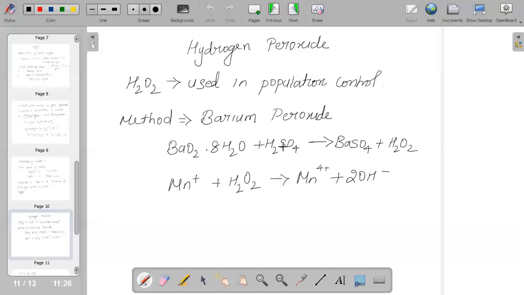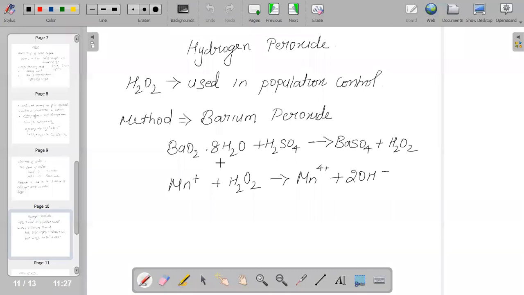The most common method for preparation of hydrogen peroxide is from barium peroxide by the action of dilute sulfuric acid. A thin paste of barium peroxide is made in ice cold water and added slowly to ice cold sulfuric acid.